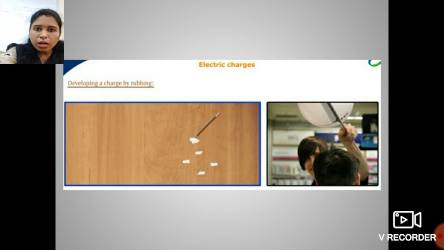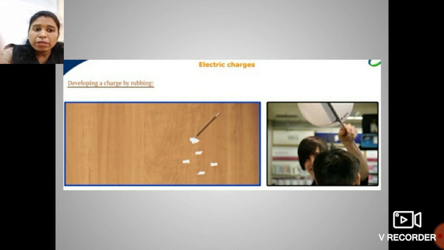Whenever you rub this ball pen refill on the polythene piece, the refill acquires a charge, due to which the papers get attracted towards it. And this charged refill attracts the pieces of paper, and the comb attracts the hair when the comb is in contact with the hair.